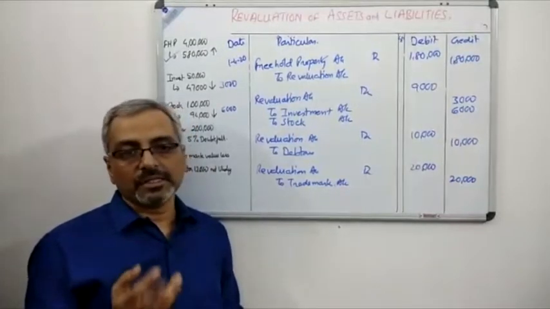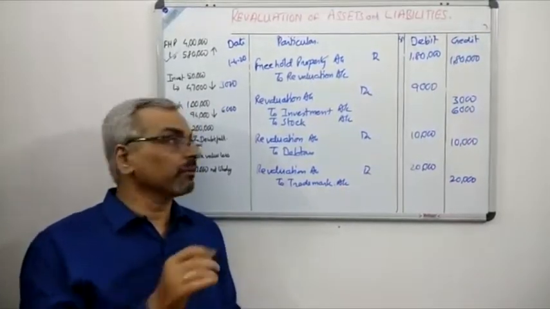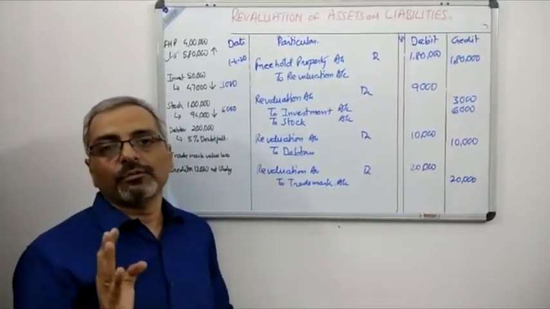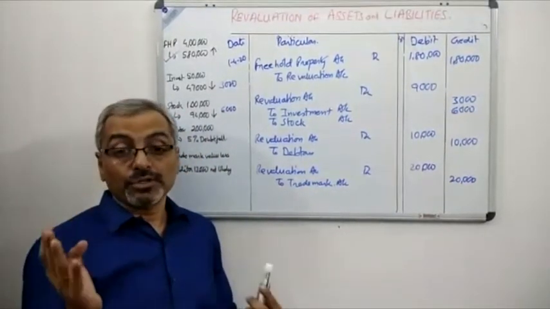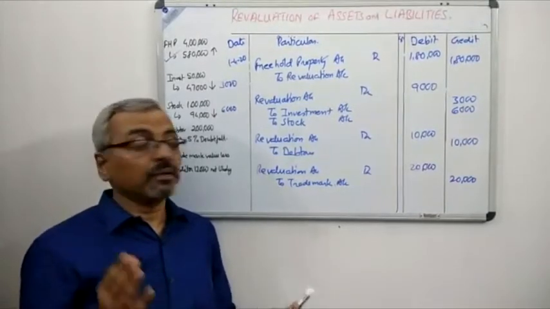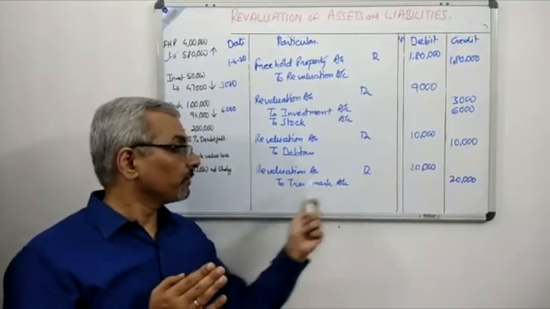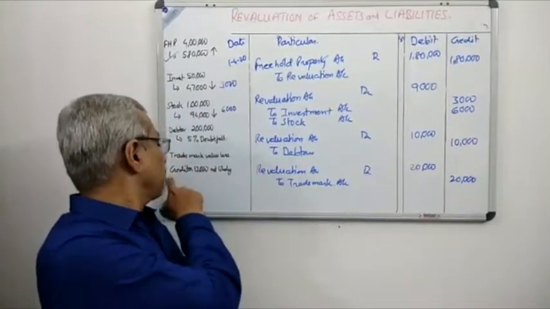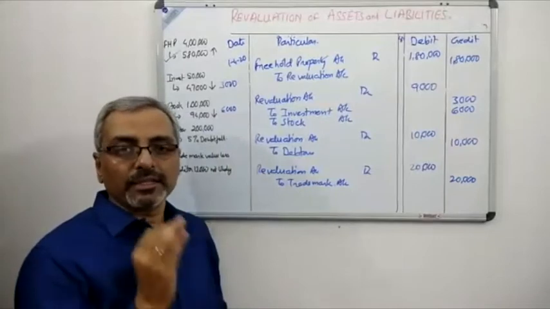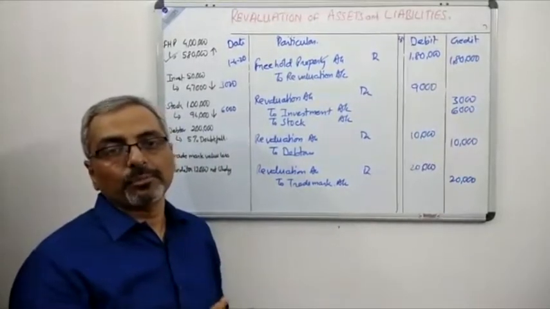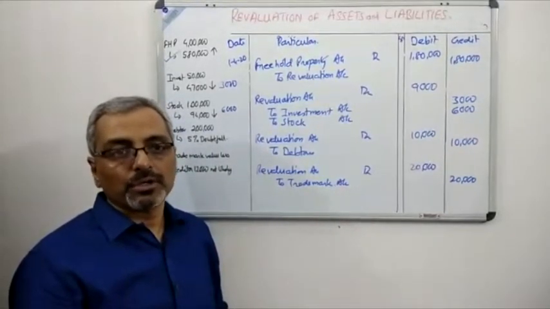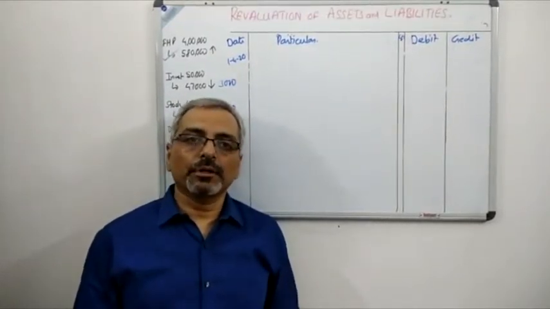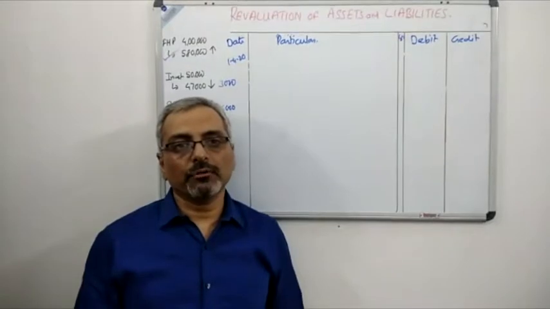Third, you can see debtors. There is a provision for doubtful debts of 5% created on 2 lakh. So 5% of 2 lakh will be 10,000, and the value of trademark has become valueless. The original value was 20,000 and it has become valueless. Therefore, revaluation account debit to trademark 20,000. So we are left with one more journal entry. That is the journal entry for creditors, which I'll do. And next one is basically showing the profit or loss on revaluation. Now we are left with the last journal entry, which is the revaluation journal entry, and after that we'll find out the result of revaluation.